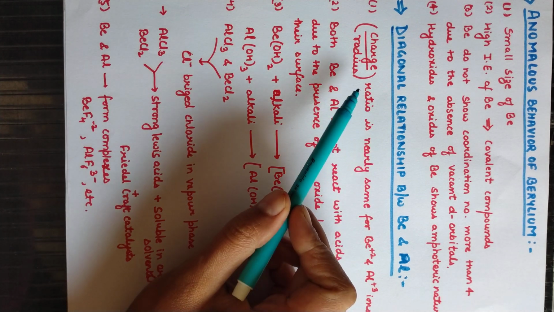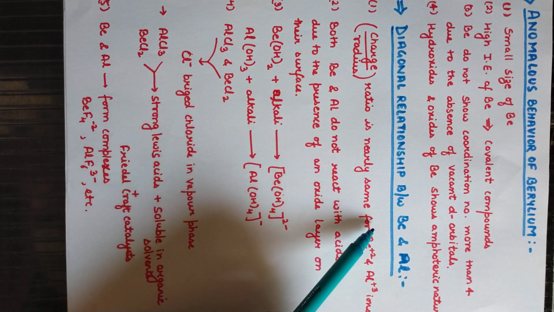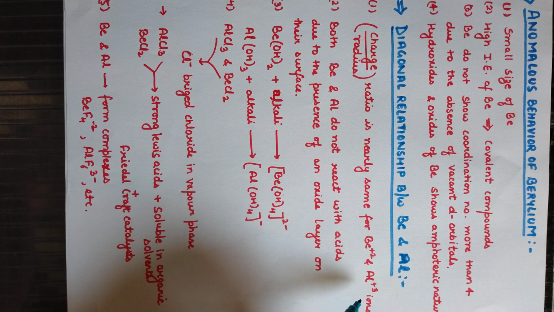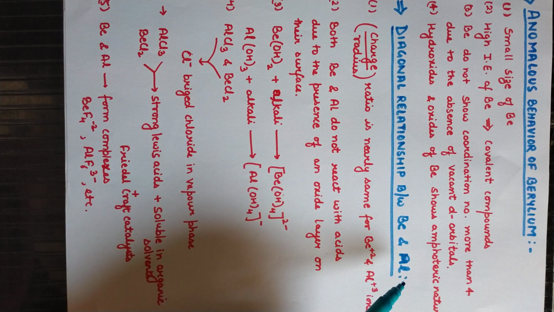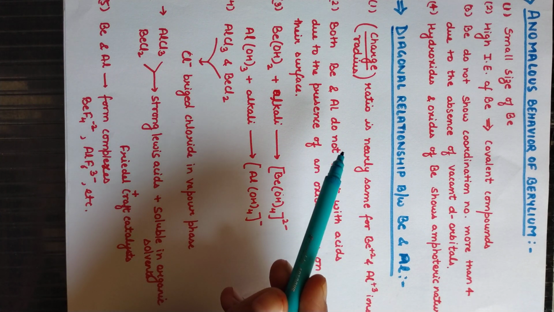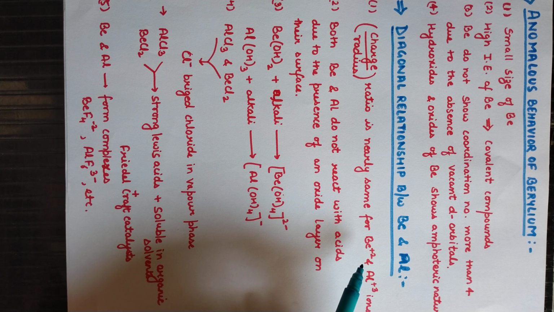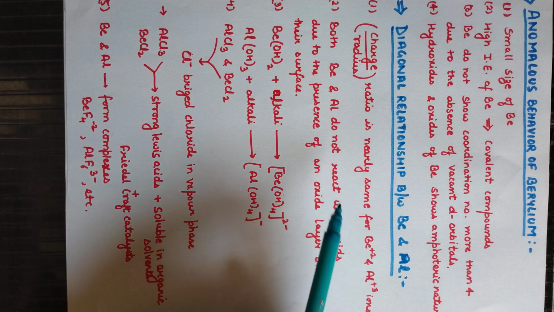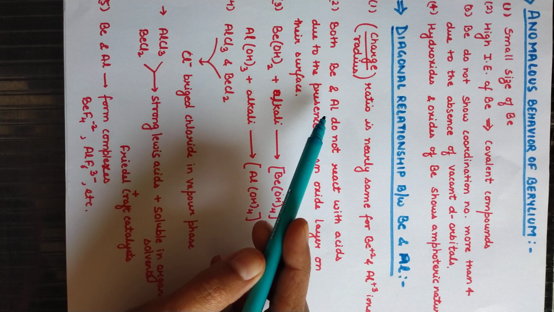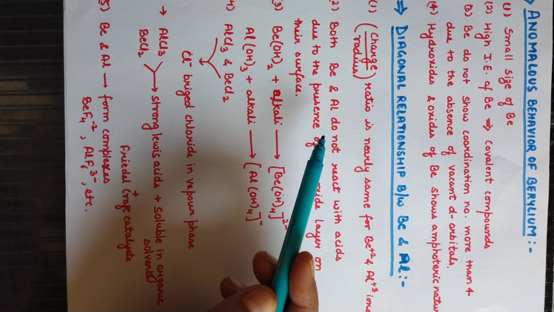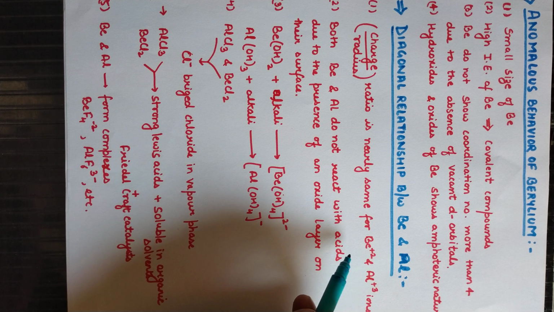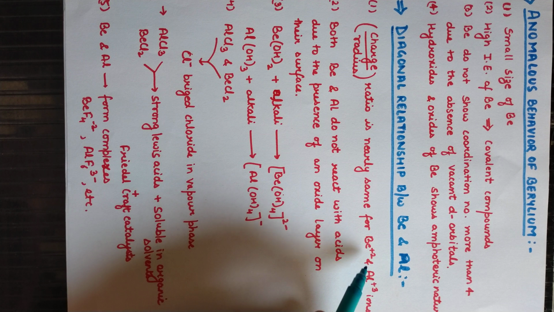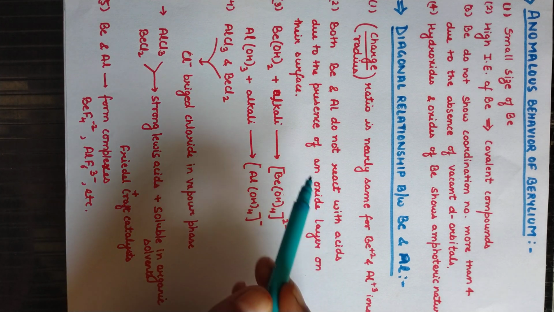The charge by radius ratio of beryllium and aluminium ions is quite the same. So they have a similar charge by radius ratio, and that's why they show similarities in their properties. Both beryllium and aluminium also do not react with acid, because they have a thin layer of oxide on their surface. So that's why they do not react with acids easily.